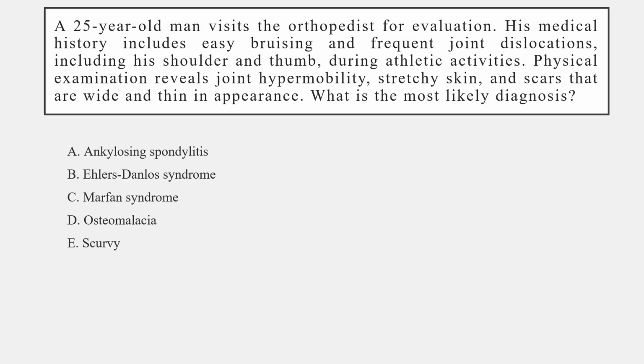Let's have a look at the second question. A 25-year-old man visits the orthopedist for evaluation. His medical history includes easy bruising and frequent joint dislocations, including his shoulder and thumb, during athletic activities. Physical examination reveals joint hypermobility, stretchy skin, and scars that are wide and thin in appearance.